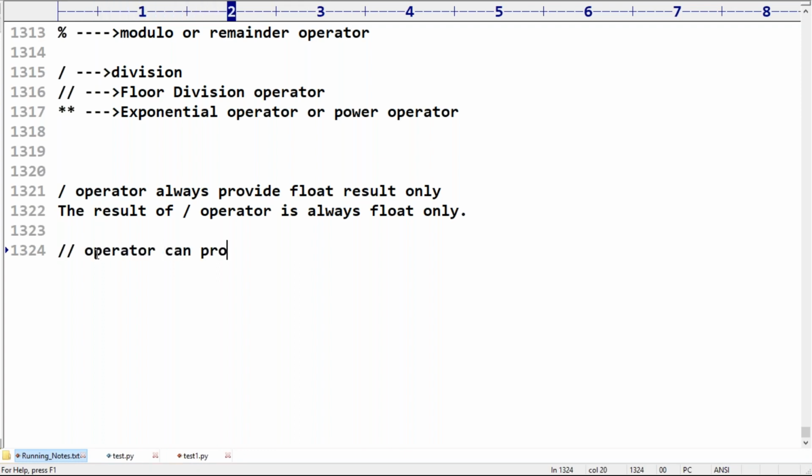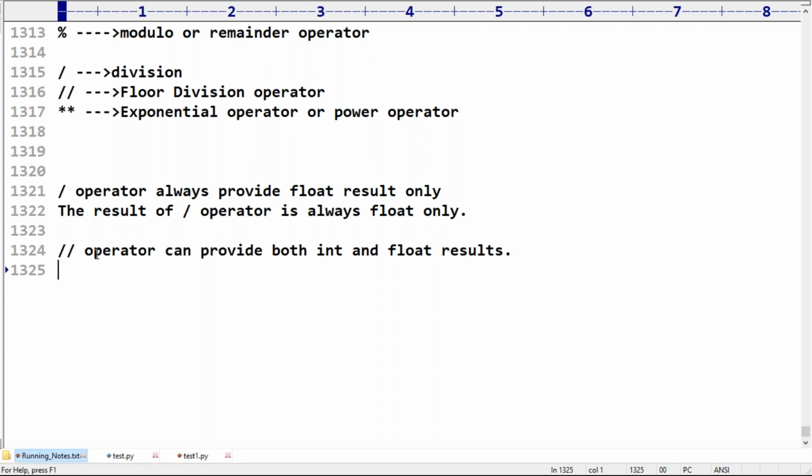It can provide both int and float results. Sir, it can provide int values, it can provide float values. Both options are possible. Remember carefully, right?